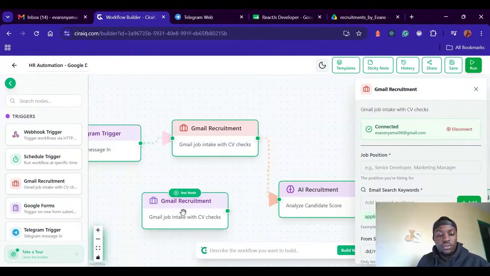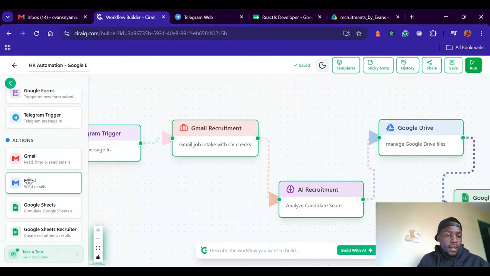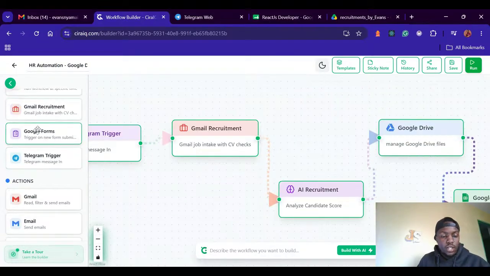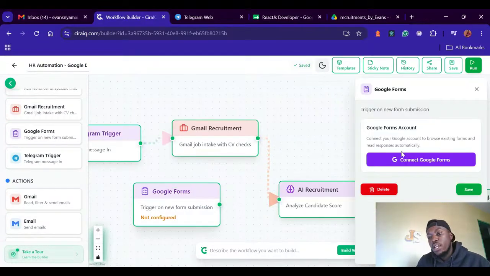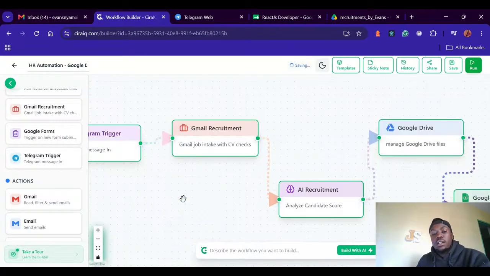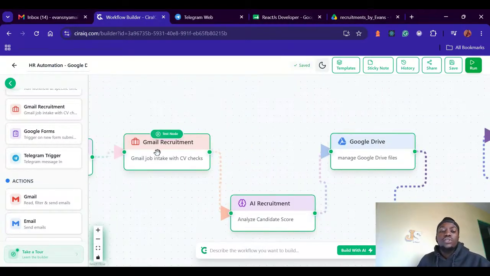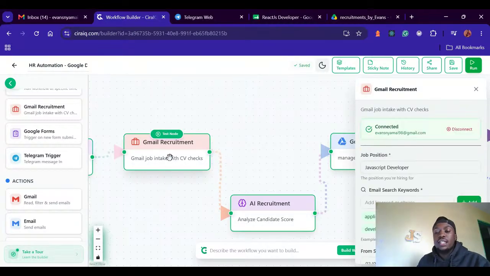No, this one is connected. Let me show you something that is not connected. Now it will tell you something like this: connect your Gmail. Then it will just open a pop-up, and then it will connect to your Gmail node. So you just go ahead and connect this Gmail recruiter node, then it will tell you to connect. Then you fill all the positions.